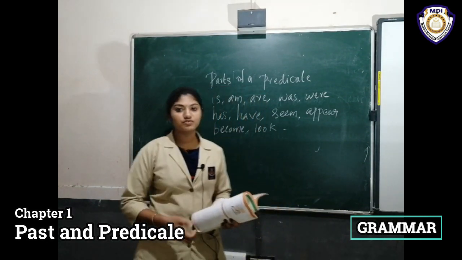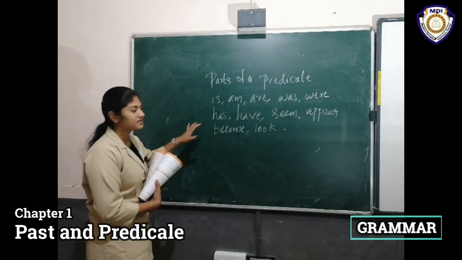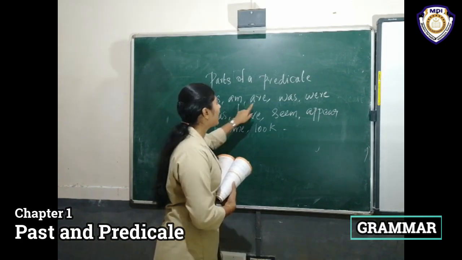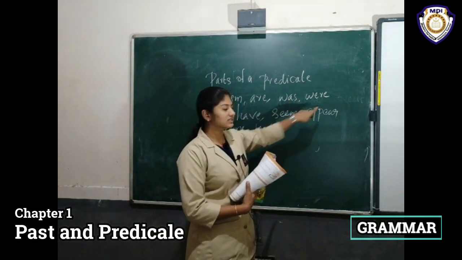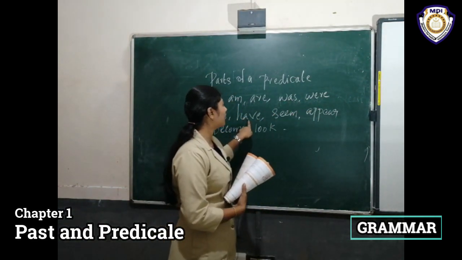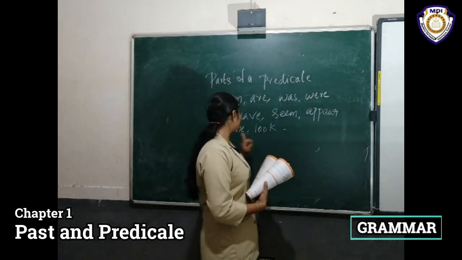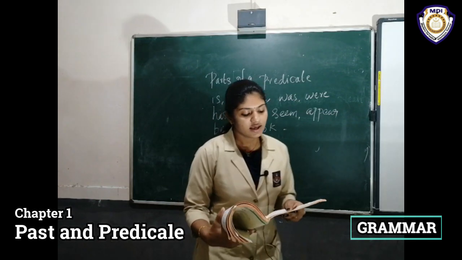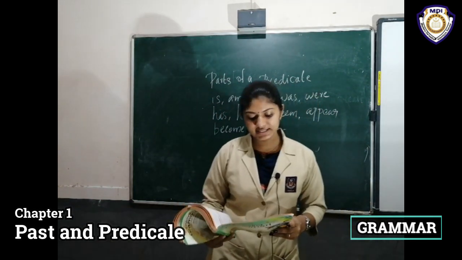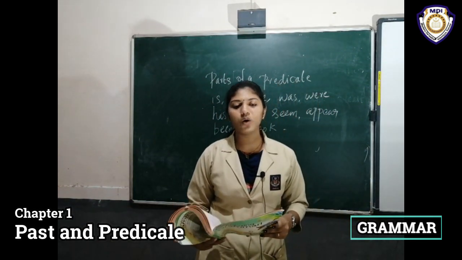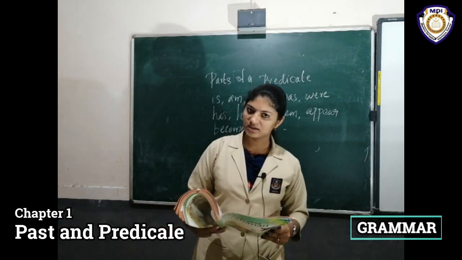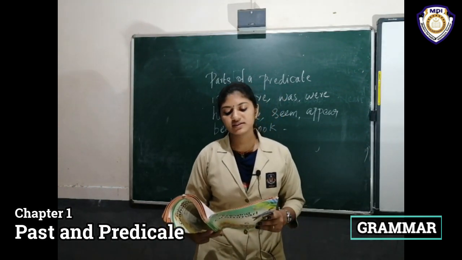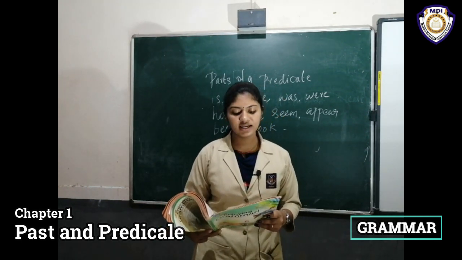It comes after verbs such as is, am, are, was, were, has, have, seem, appear, become, look. It expresses the quality or state, the identity of the subject or the object.